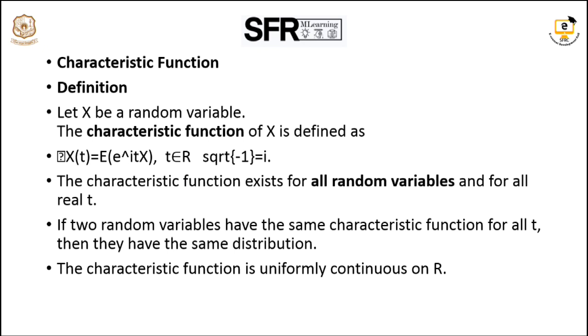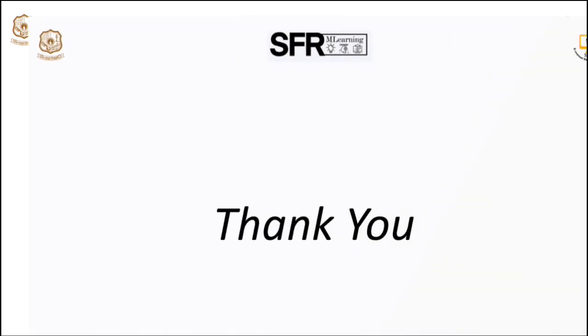We describe phi_X(t) in terms of expectation, that is E[e^(itX)], where t belongs to R. The characteristic function exists for all random variables and for all values of real number t. If two random variables have the same characteristic function for all real t, then they have the same distribution, and the characteristic function is uniformly continuous in R.